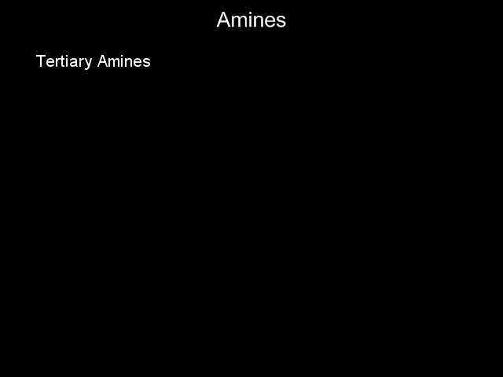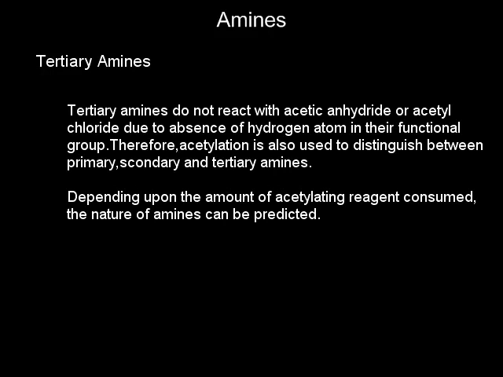Tertiary amines. Tertiary amines do not react with acetic anhydride or acetyl chloride due to absence of hydrogen atom in their functional group. Therefore, acetylation is also used to distinguish between primary, secondary and tertiary amine. Depending upon the amount of acetylating reagent consumed, the nature of amine can be predicted.